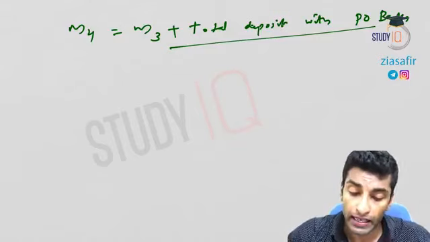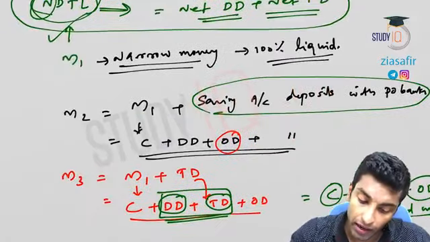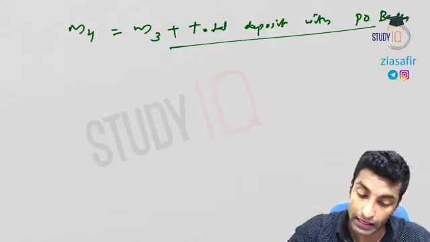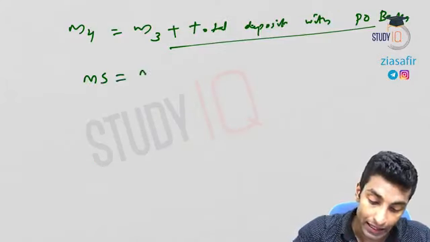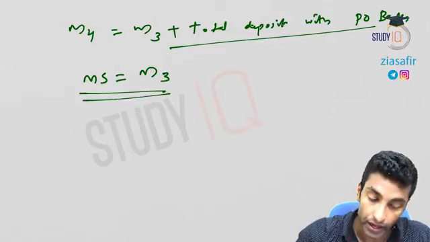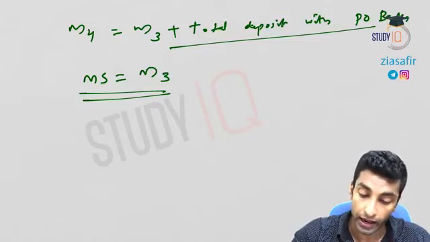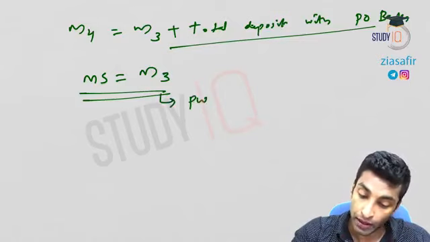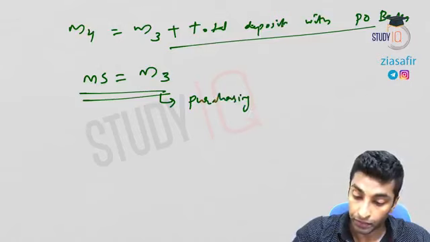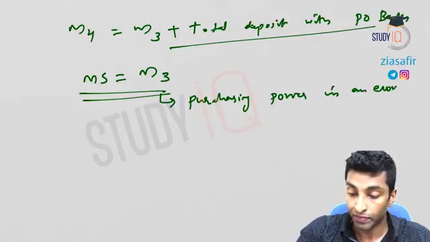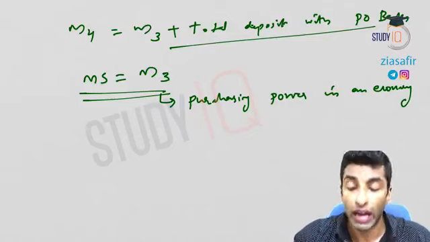So when we say money supply, what do you mean? Generally, we mean this M3. That includes almost all the deposits. So when we talk about money supply, we basically talk about M3. M3 actually shows the total purchasing power in an economy.